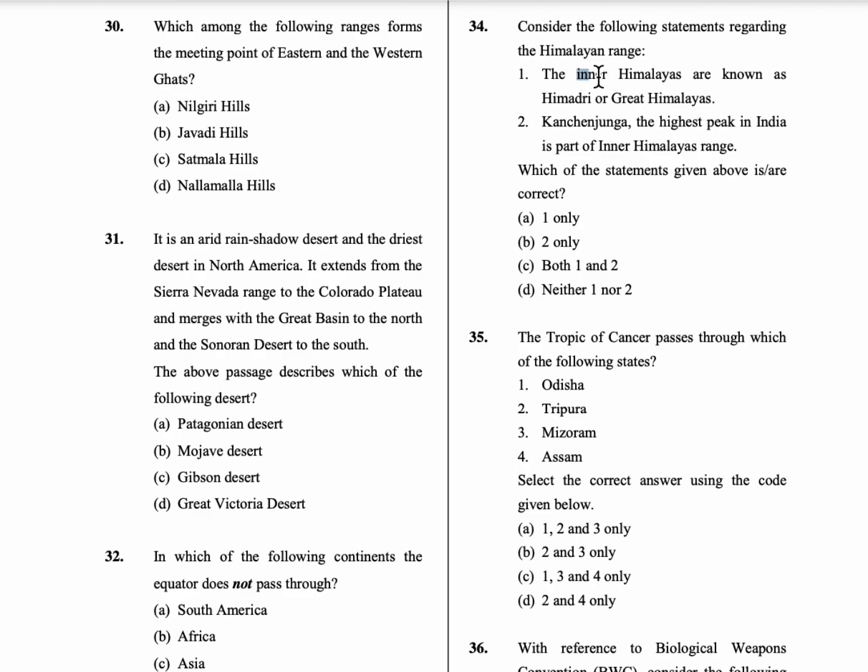Don't get confused with the term inner Himalayas. So this first statement is correct. The inner Himalayas are known as Himadri or Great Himalayas. And the second statement is Kanchenjunga is the highest peak in India and it is part of the inner Himalayas range. So which of the statements given above is or are correct? Both these statements are correct. So option C is the correct answer.